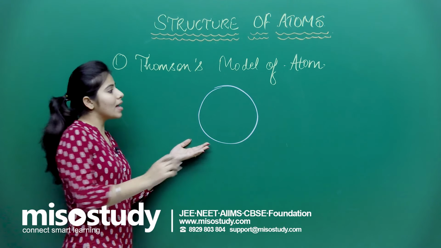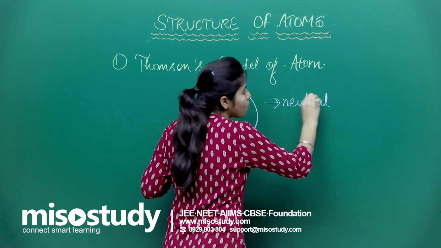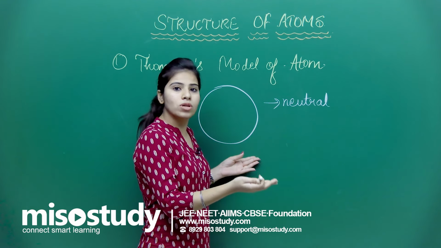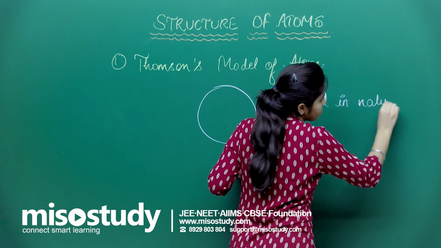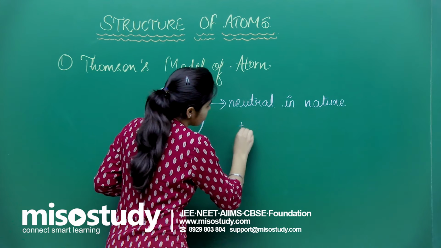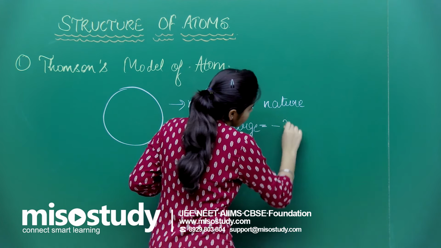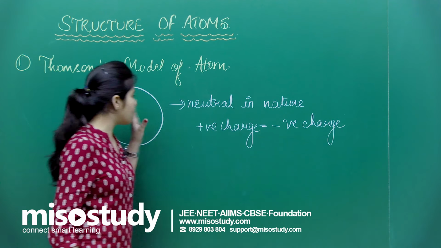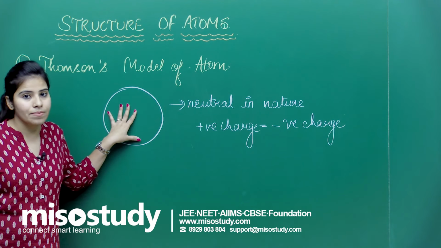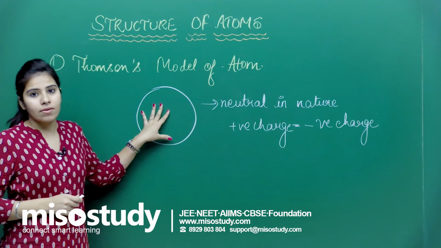If it is neutral, that means the number of positive charges will be equal to the number of negative charges. So the number of protons inside this atom will be equal to the number of electrons as well, right?